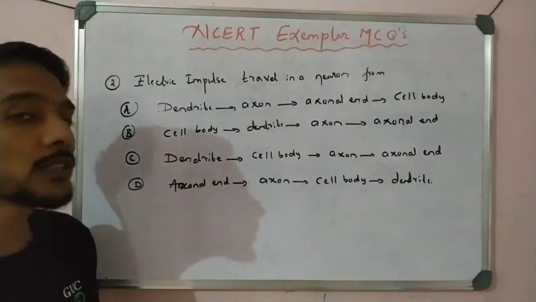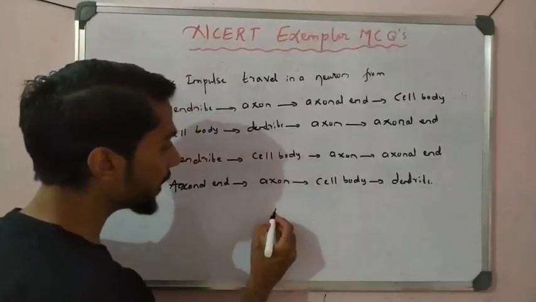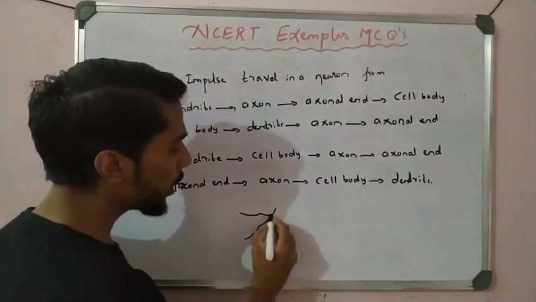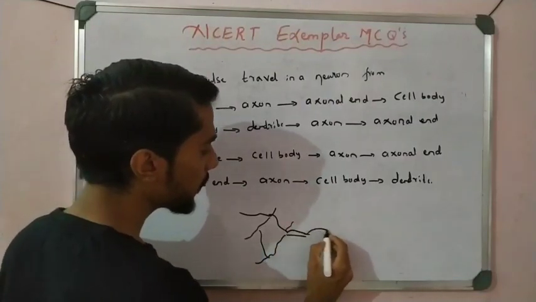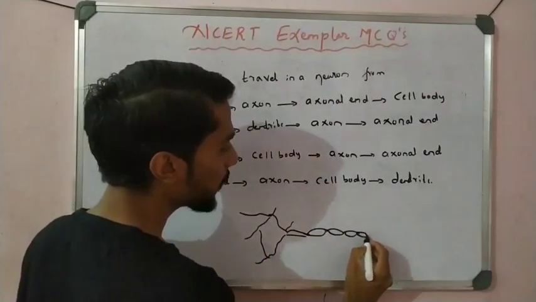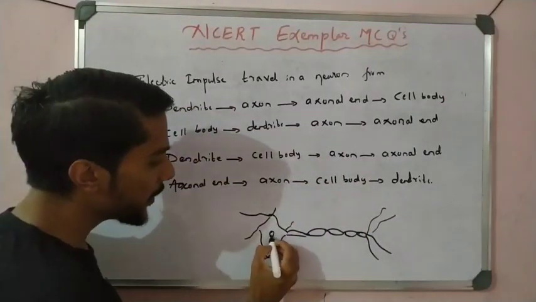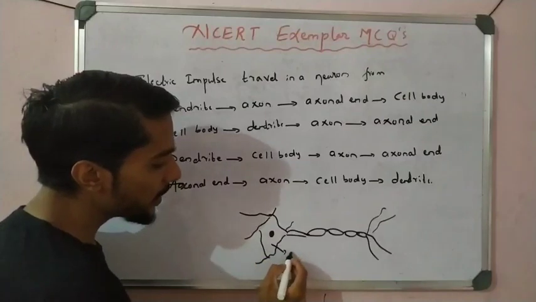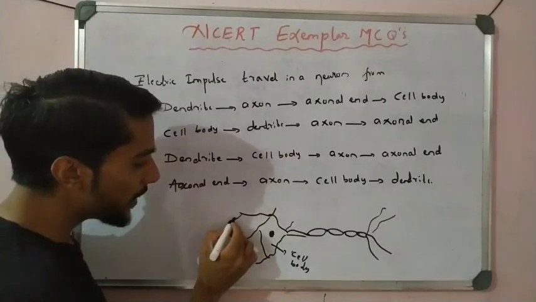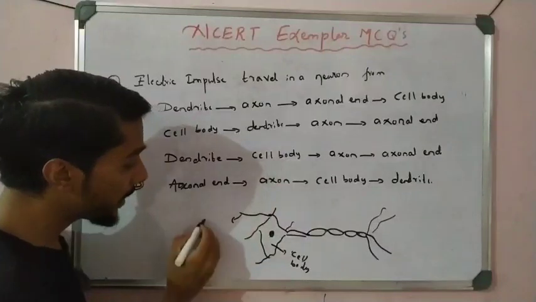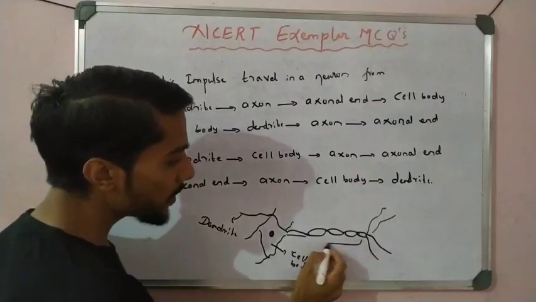Let us see which option is correct. Before that we have to draw the diagram. We know the diagram of the neuron, roughly like this. This is the neuron body. This is the nucleus of the neuron, and this is called the cell body. This hair-like structure is called what? That is the dendrite. And this whole part is called what?